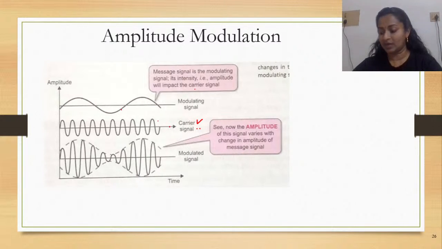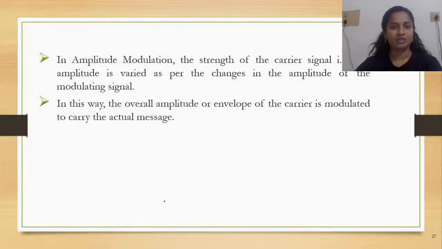Actually, whom are we trying to change? We are trying to change the carrier signal, and this carrier signal is getting changed with respect to the amplitude of your modulating signal or your message signal. Is that all right? So this is how you would be trying to transmit. And this is the end result, your modulated signal. This is how the amplitude of the signal varies with change in the amplitude of the message signal. Fine. So what happens in amplitude modulation?